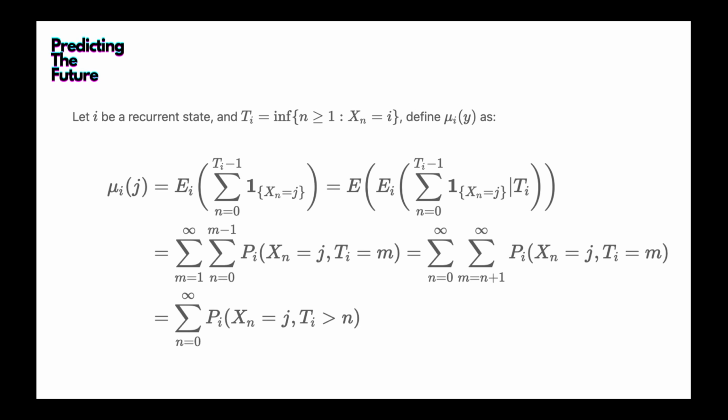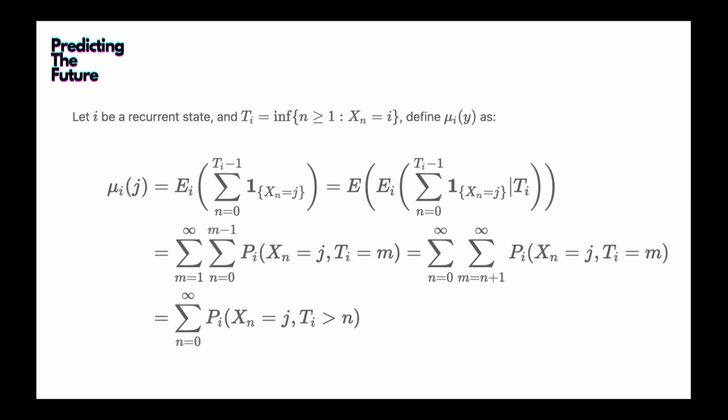When we condition on T_i equal to m, the upper limit of the summation becomes m minus 1, not T_i minus 1 anymore. We know that constant value now. Times the probability of Xn equal to j and T_i equal to m. So that's the double conditioning and double expectation.